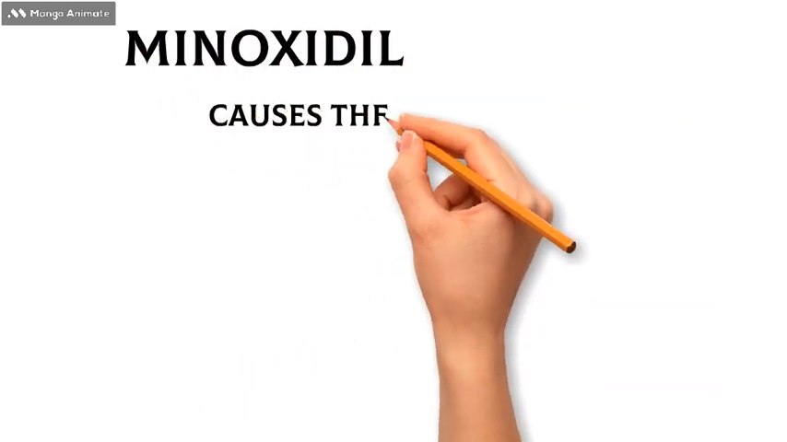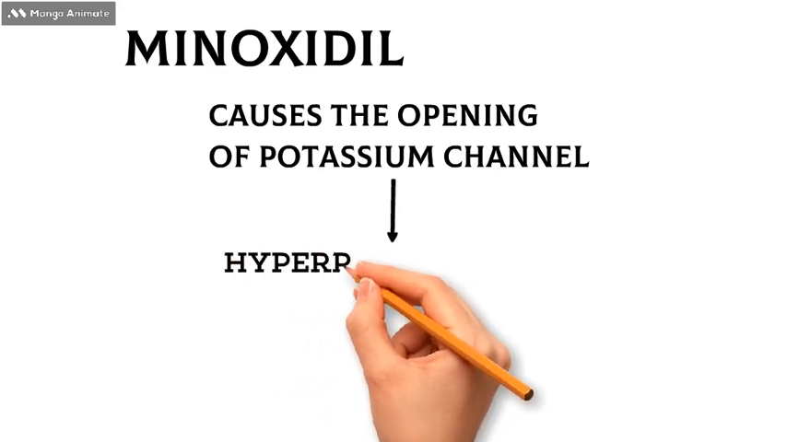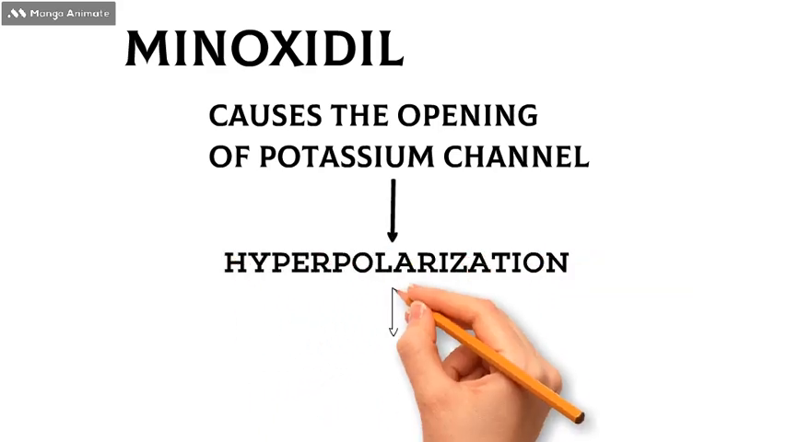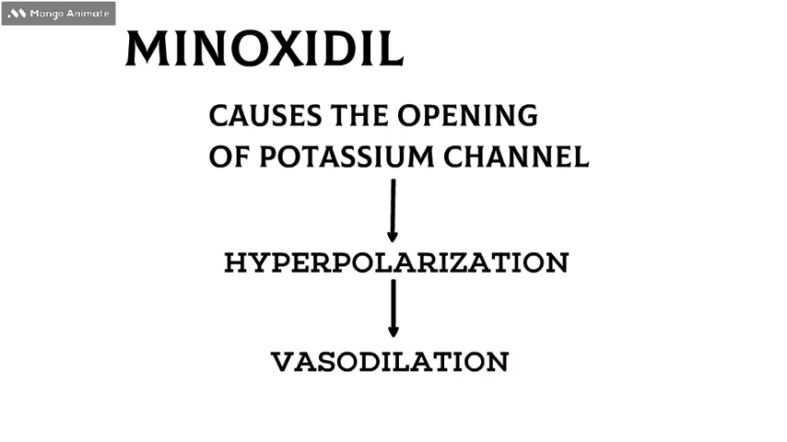There are also some exceptions. Another exception is minoxidil. It does not work by production of nitric oxide, rather it works by causing the opening of potassium channels, which will cause hyperpolarization, which will cause the relaxation of the peripheral resistance, eventually causing vasodilation.